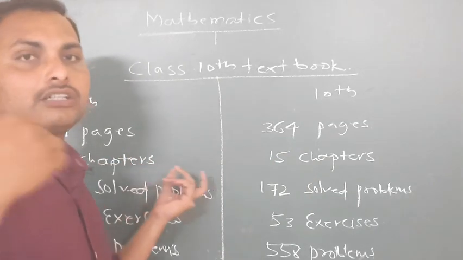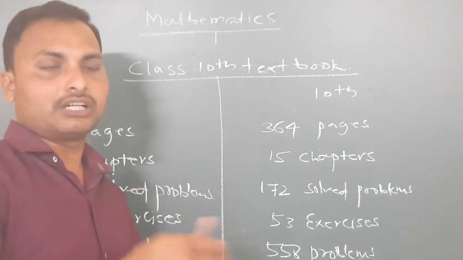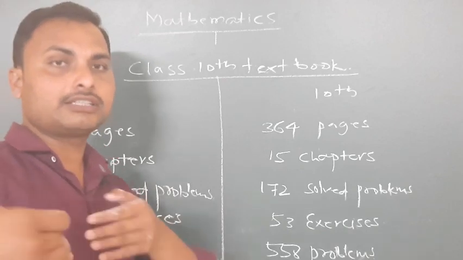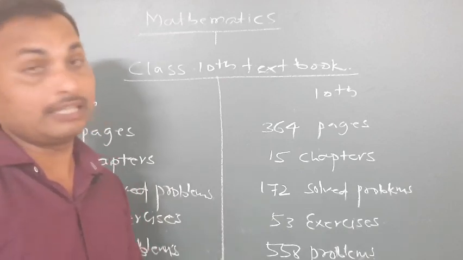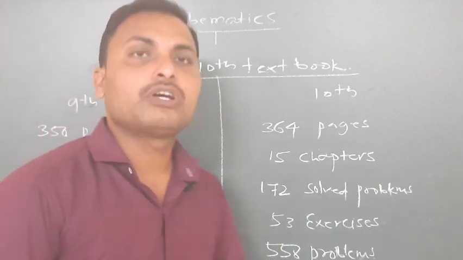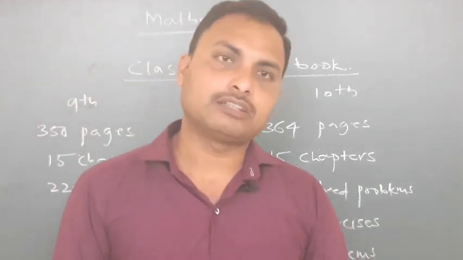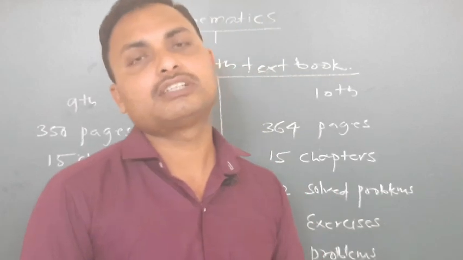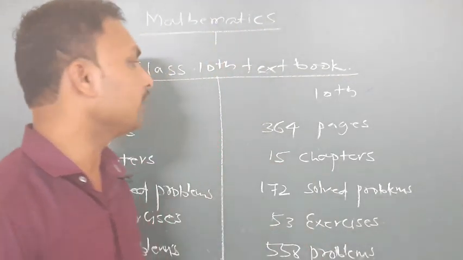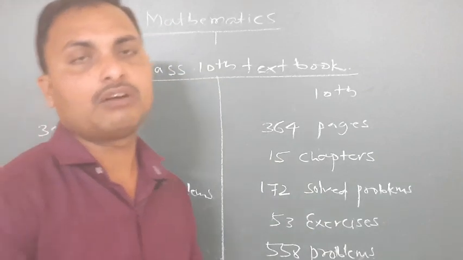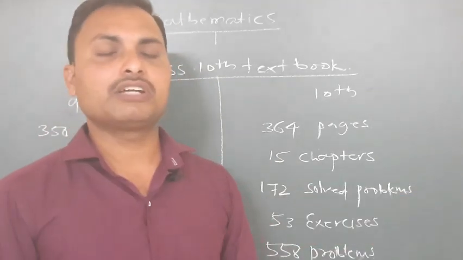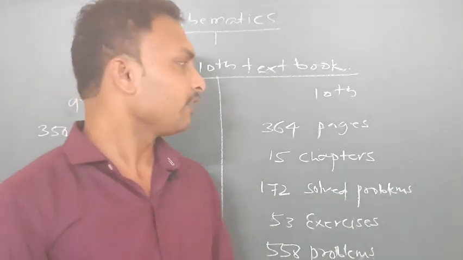In the 9th class the second chapter is polynomials in the NCERT textbook, and similarly in the 10th also you have polynomials. In the 9th class the third chapter is coordinate geometry, and in 10th the third chapter is pair of linear equations in two variables. So one part is more here.